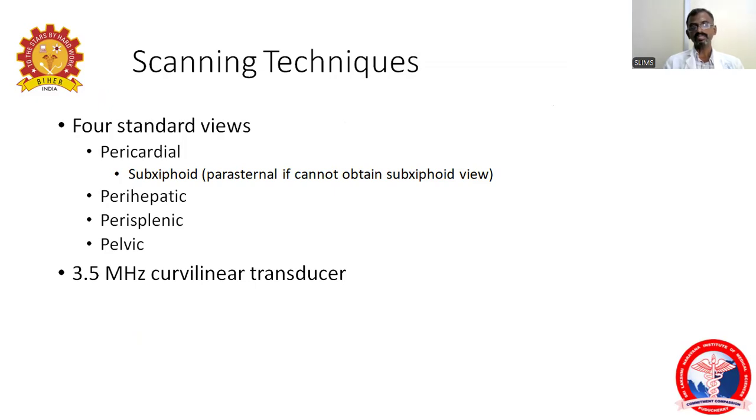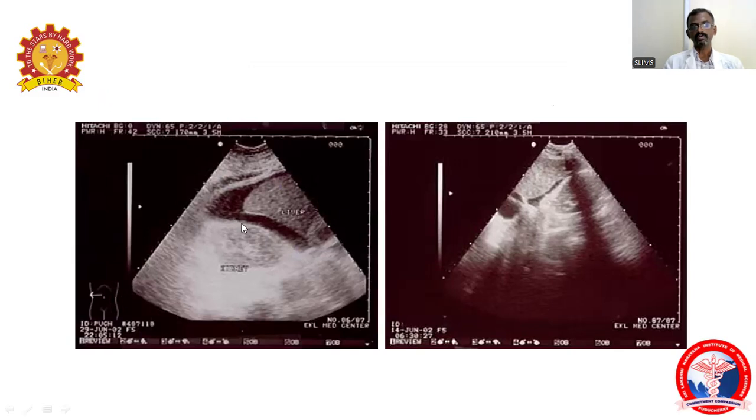Mostly we are using the 3.5 sector probe. Here we can find out the fluid around the liver. That is a hematoma, and changes in the hemopericardium. Here we can find out the Morrison pouch fluid. This is the gallbladder. Here we can find out the liver and the right kidney.